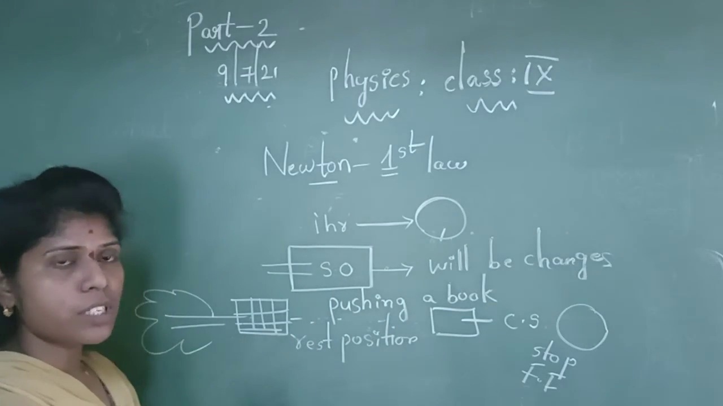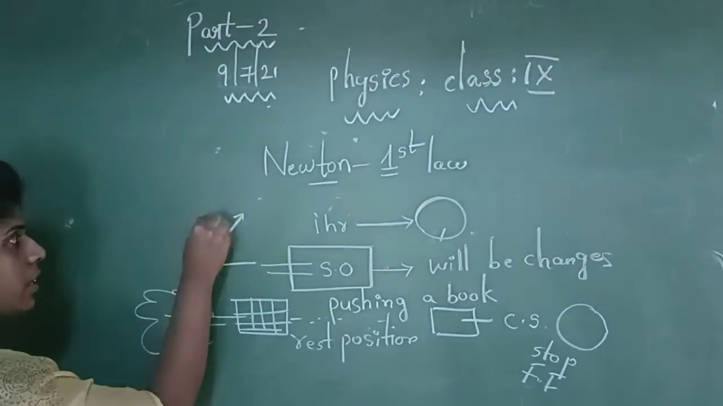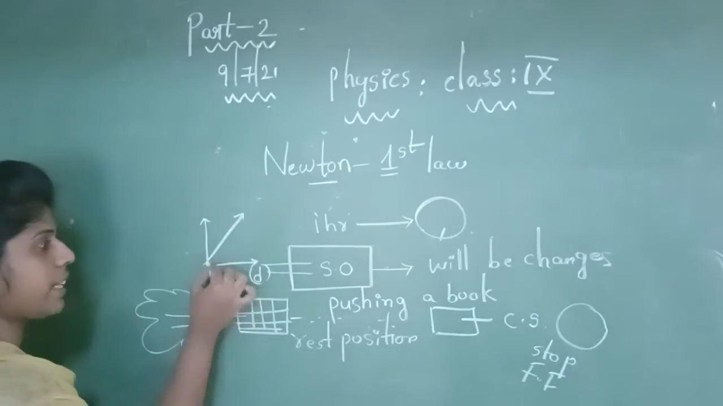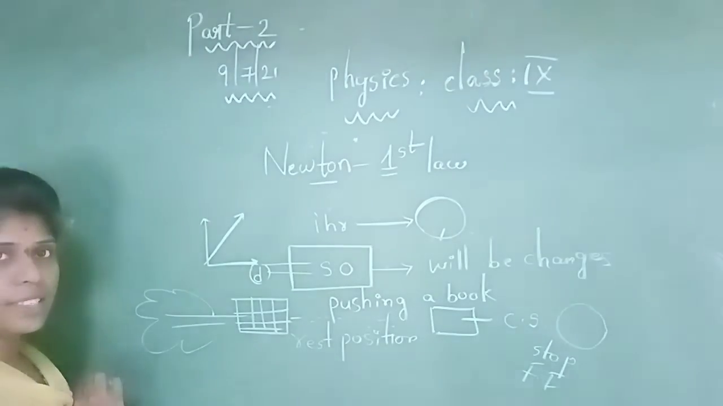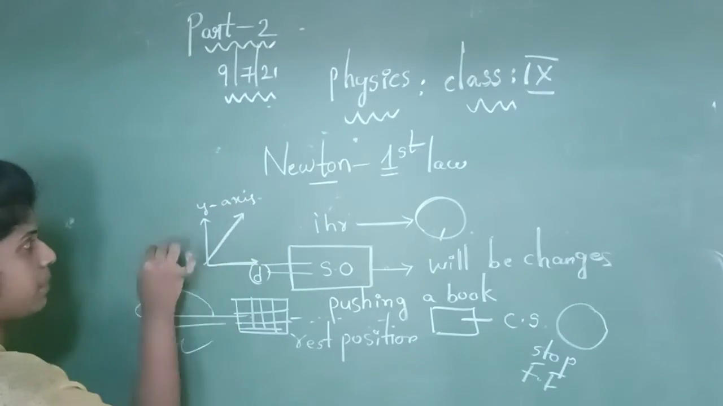In this uniform motion, you will get a graph, a straight line, that is a linear graph. You will get the graph as linear. On the x-axis, we must take distance. On the y-axis, we must take time taken.